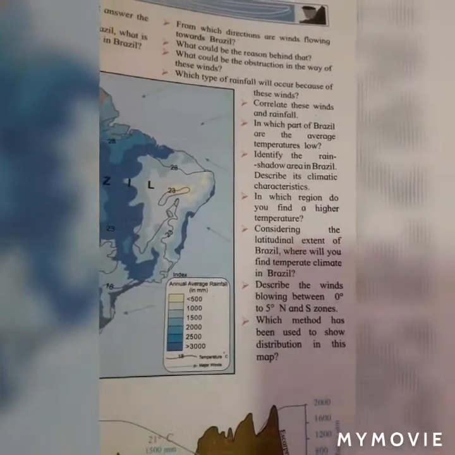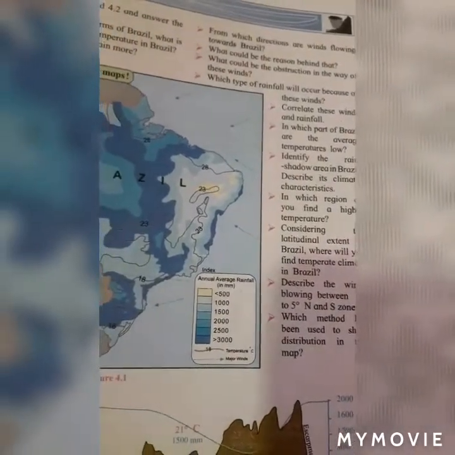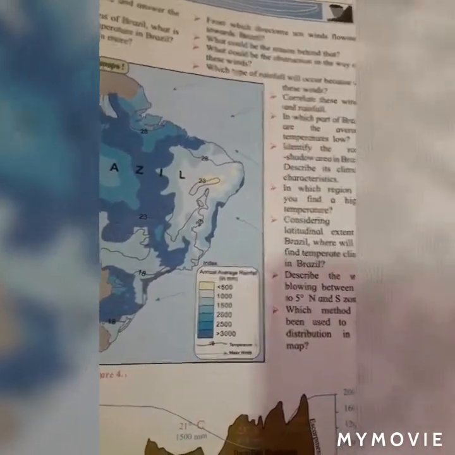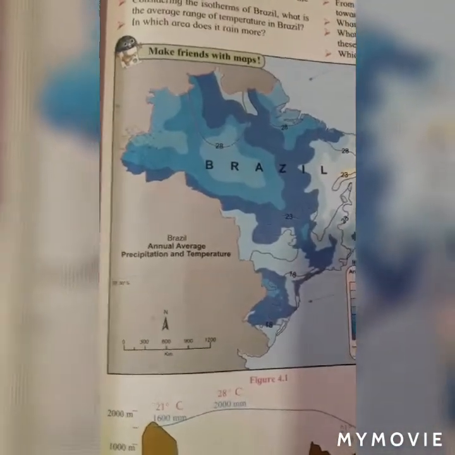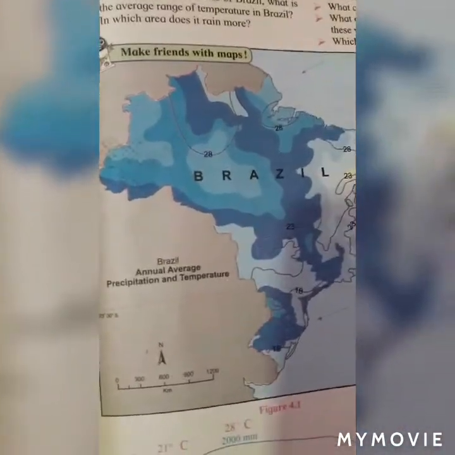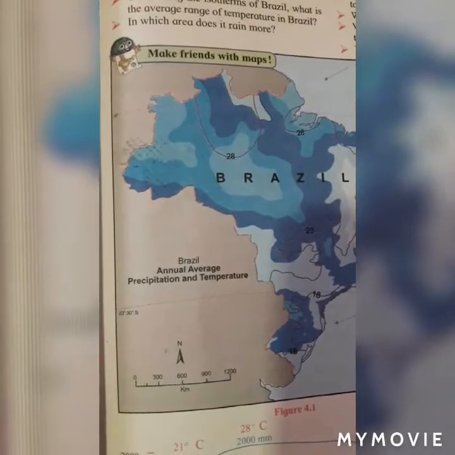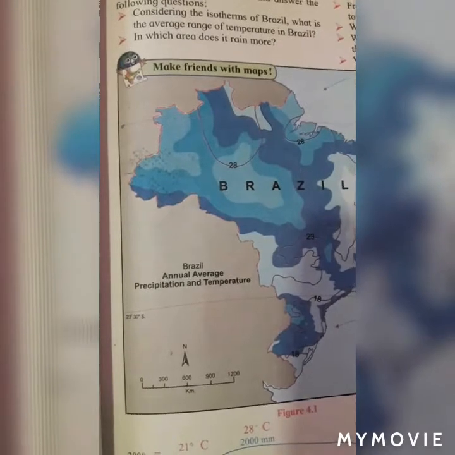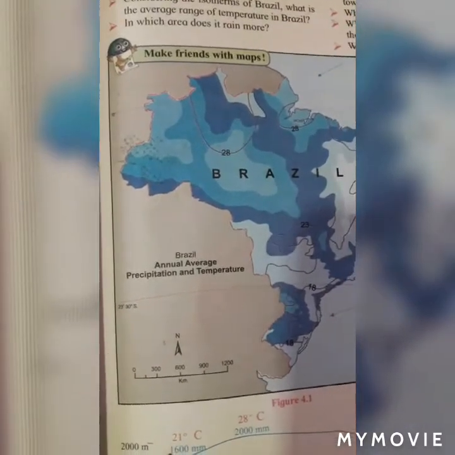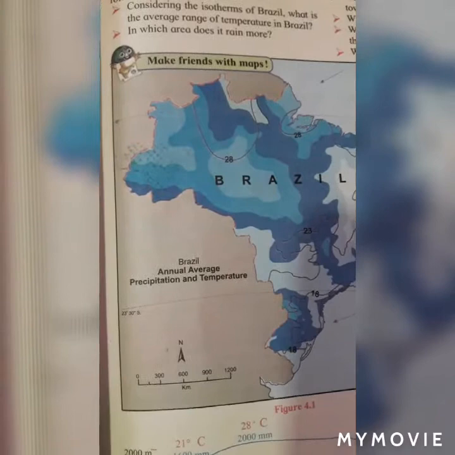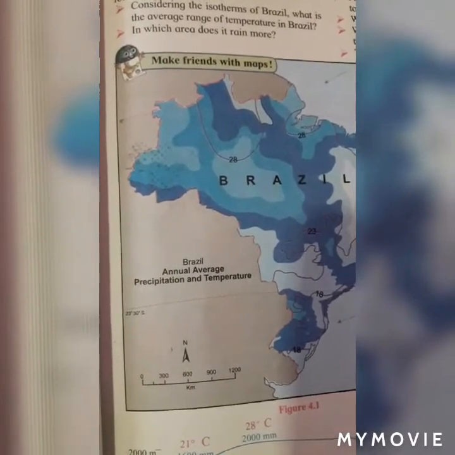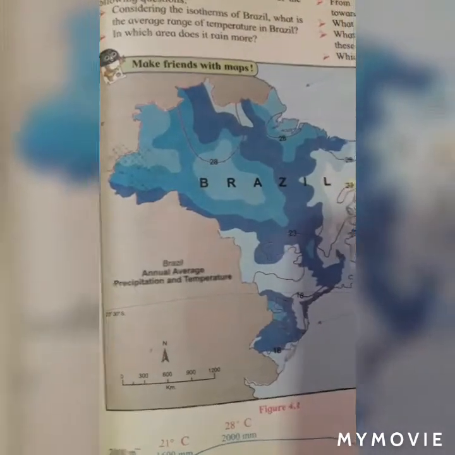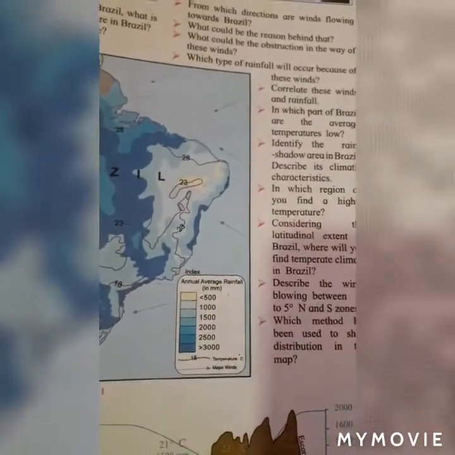Question number 12. Describe the winds blowing between 0 degree to 5 degree north and south zone. Answer, the winds blowing between 0 degree to 5 degree north zone will blow from the northeast towards the equator. On the other hand, the winds blowing between 0 degree to 5 degree south zone will blow from the southeast towards the equator.